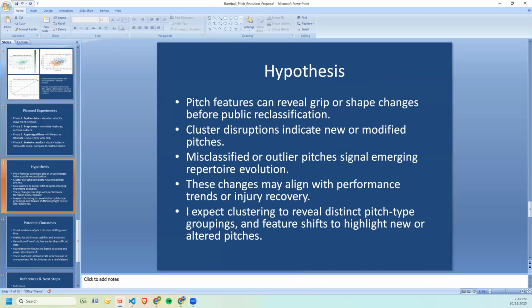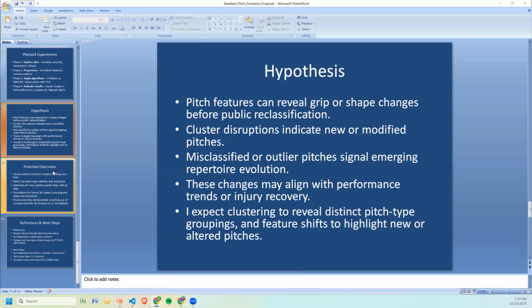And so my prediction is, and this is so cool because there's so much information about how these are constantly evolving right now, if we cluster pitches based on their physical characteristics, they could correspond to pitch types. And if mechanics or pitch shape changes mid-season, that could show up as a new cluster or a shift in existing ones. So just by looking at the data, we might detect a new pitch, or a pitch evolving, before it's recognized publicly. So a lot of people are able to do that now.